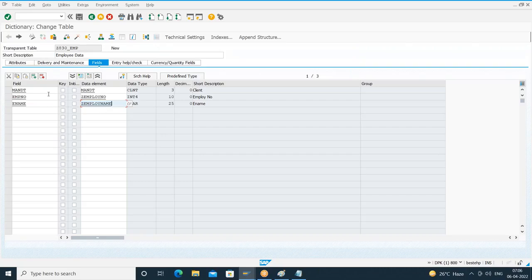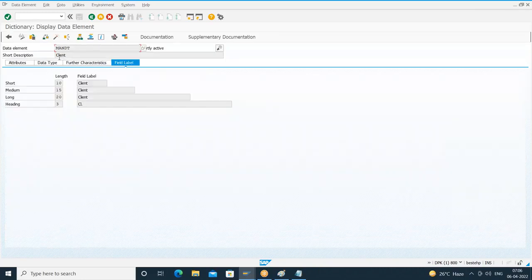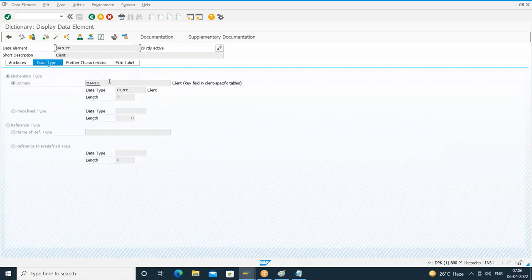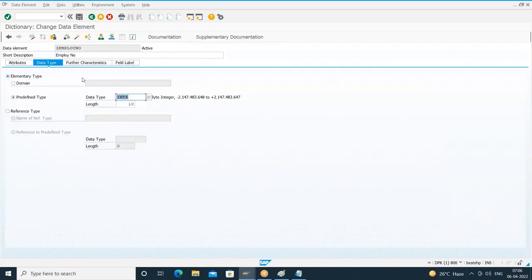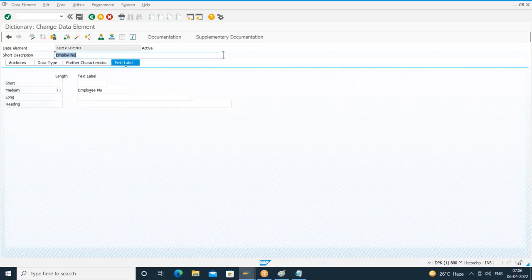So I'll repeat once again. For the first field, I referred to a standard data element. If I double click on it, this standard data element is referring to a standard domain, MINDT. For the second field, I created a custom data element, and I created it by referring to a direct data type. I have not created it by using a domain. And for this data element, I maintained only one medium label.